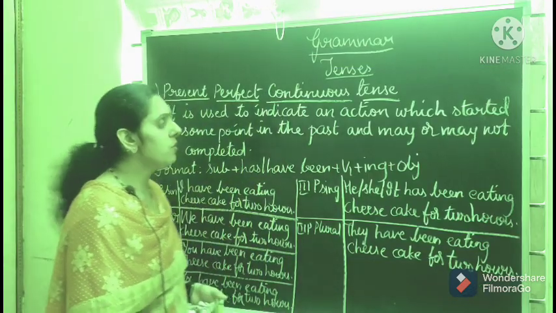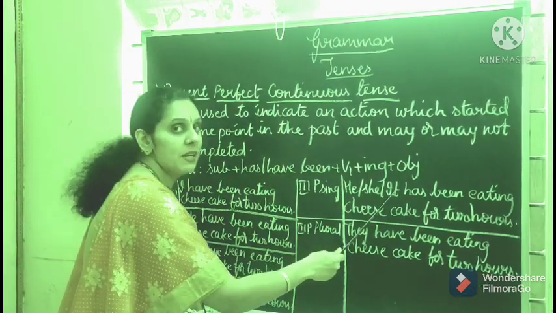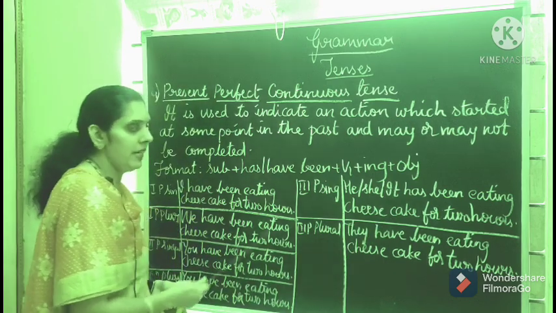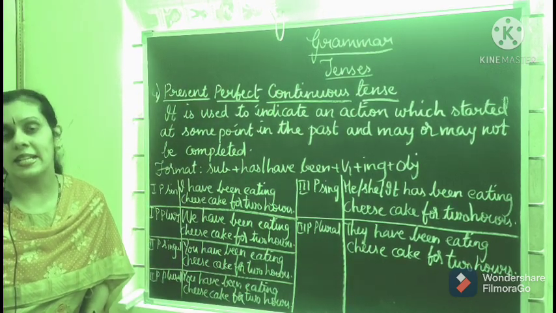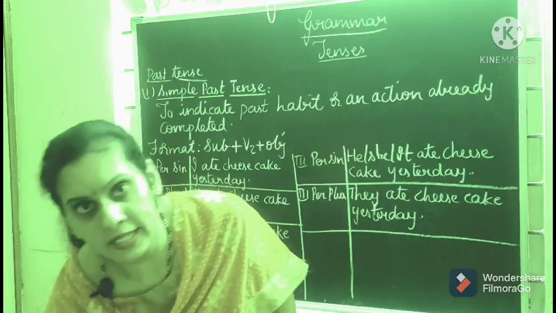Okay. So we use has only for third person singular pronouns. For all the remaining we use have. Okay students, now let us go to the next type of tense, that is past tense.